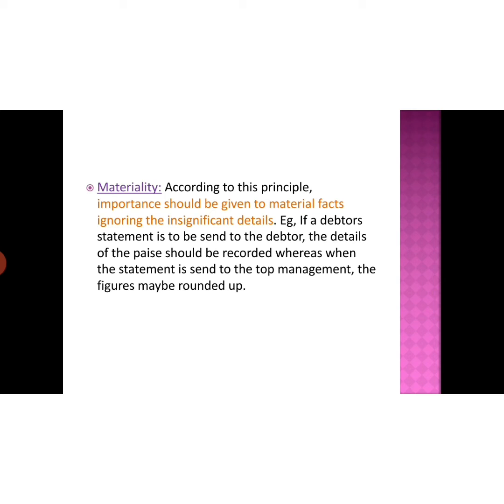But when the same is sent to the management, they just need to know roughly how much, a rounded off figure, you will get just 1,000 rupees. That's enough for the top level management. But when it is sent to the debtors, for them it should be 999, because that's the only amount they have to pay to you. For them, that 1 rupee counts.